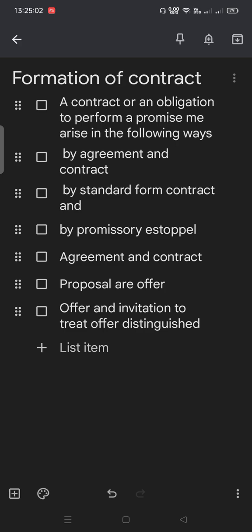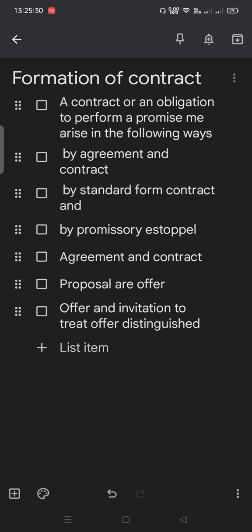Now the next point, promissory estoppel. Sometimes there may be no agreement or contract in the strict sense of the term, but a person making a promise may become bound because of the application of the equitable doctrine of estoppel. So these are the three ways of creating contractual obligations, and they are discussed below one by one in detail.